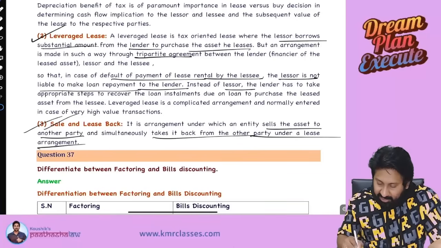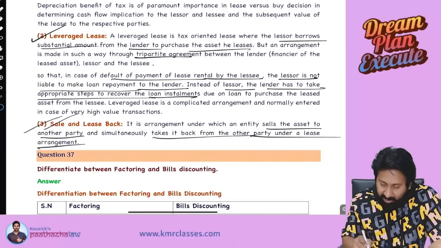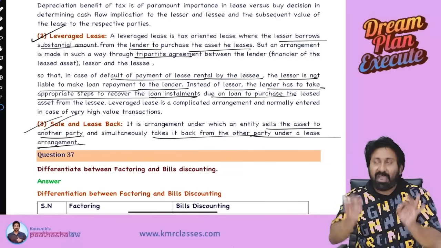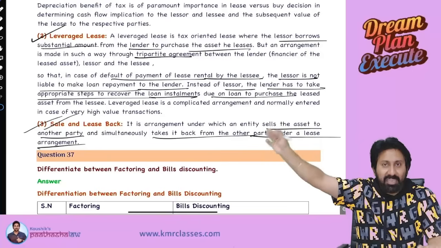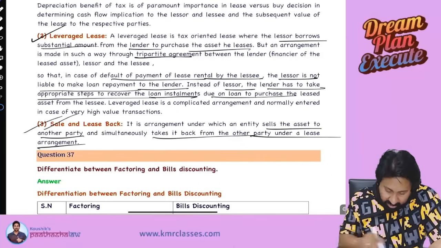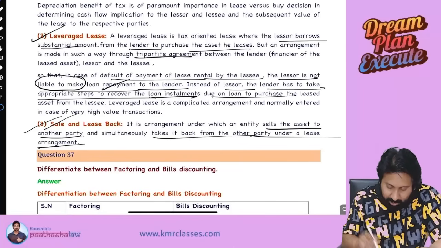Instead, the lessor, the lender, has to take appropriate steps to recover loan installments due on the loan purchase of the leased asset. Simply to tell, the lessee will have an obligation to repay that loan amount to the outsider, being a lender. The lessor has no risk. The lessor is not liable to make loan repayment to the lender.